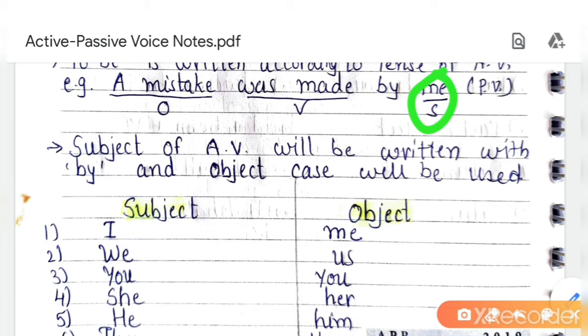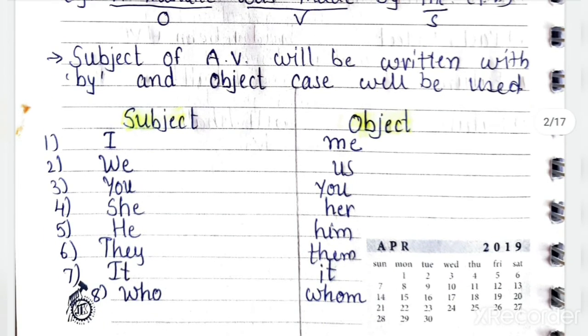Okay, you know that each and every person has different cases, subject case and object case. Here in object case, what are the changes that we will see in this rule? The subject of active voice will be written with by, and object case will be used. Active voice subject is I, and we have used in object case me.